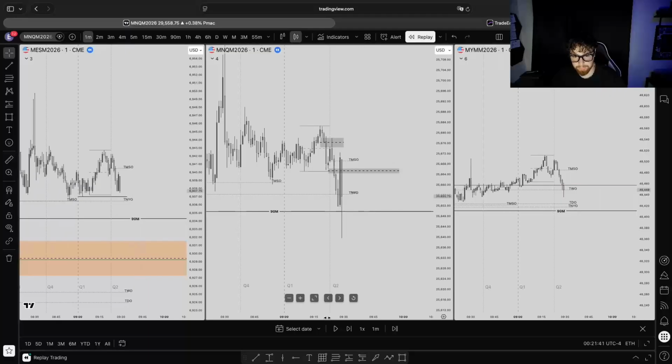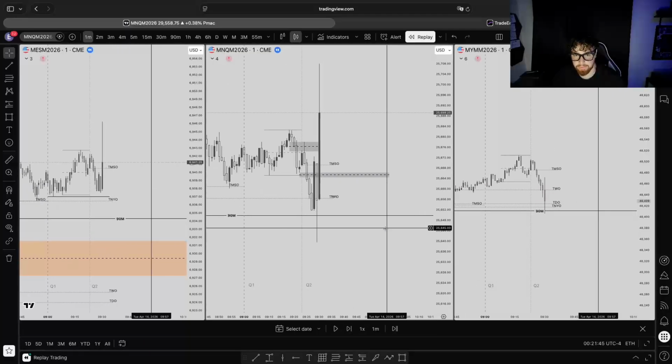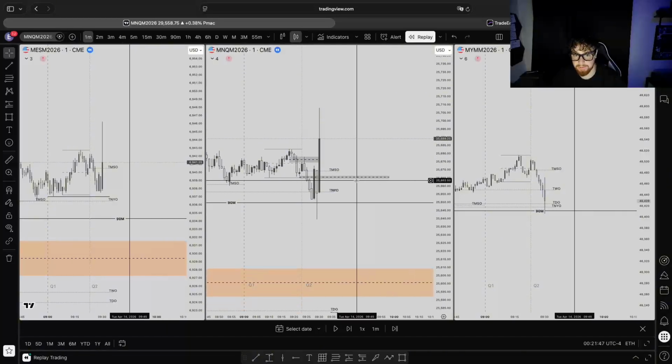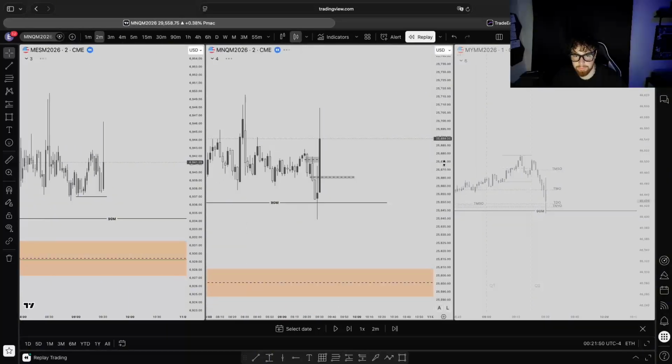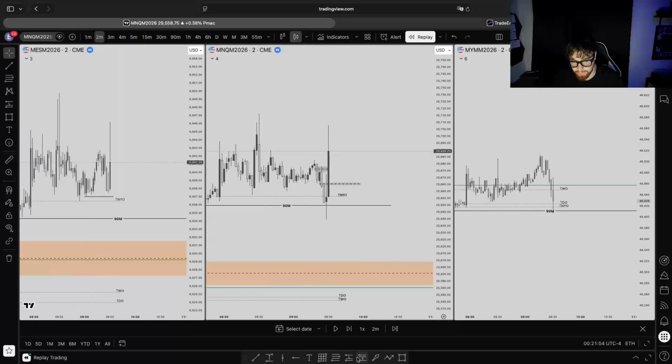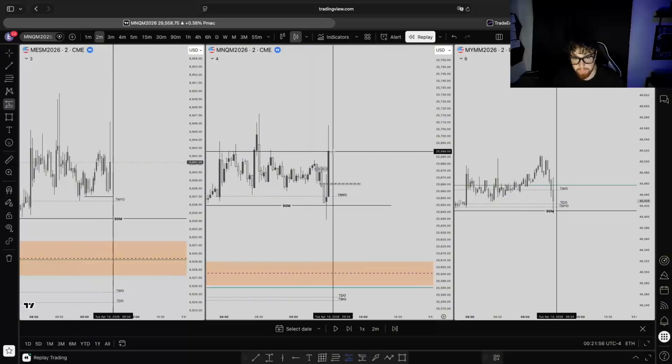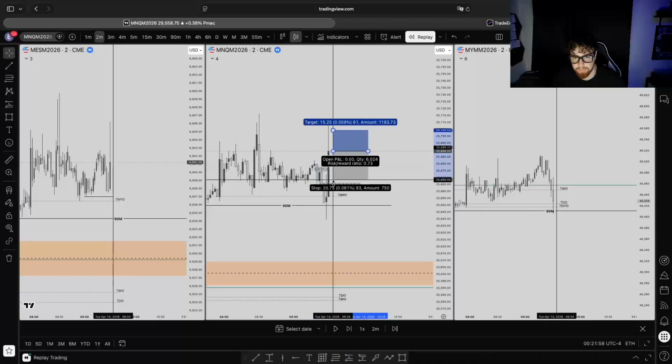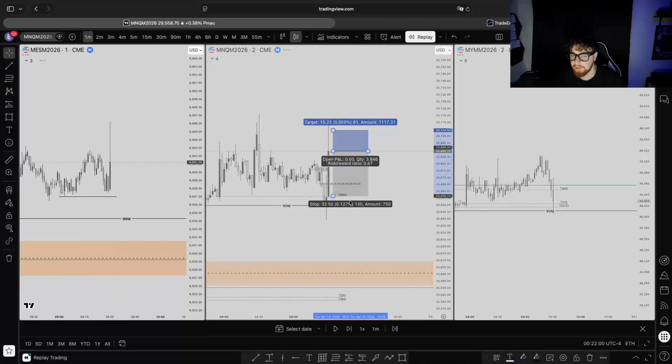Let's see. If we can reject here, especially on this candle, this would be a pretty clean rejection, right? Obviously it is. So we would have our 2-minute inverse off this candle. This is how we have our high time frame, we have our low time frame. So we would enter on that 2-minute close, put our stops down here.